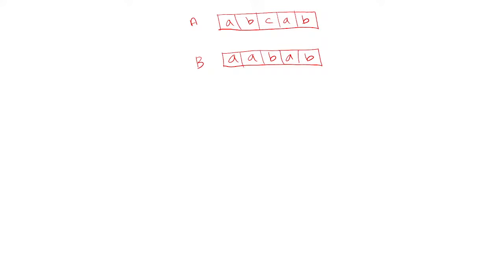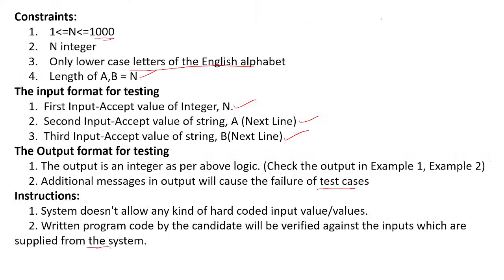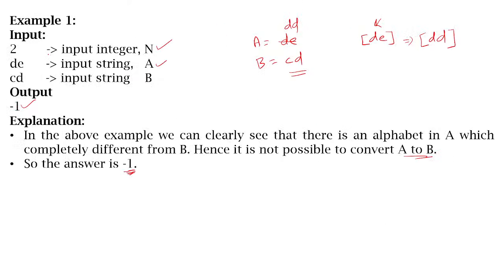Okay, before this, we'll work out another important point for the failure case. Okay, -1. He said no. Here in this case, how can we identify that we cannot do the conversion, DE and CD in this case. Okay, so if you see, the string A contains the letters D and E here.